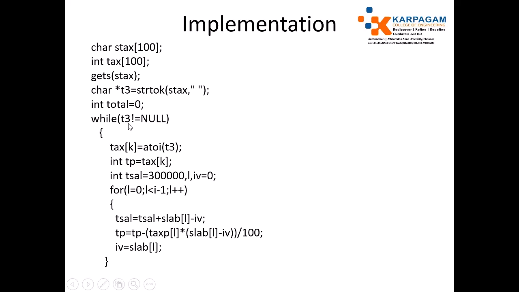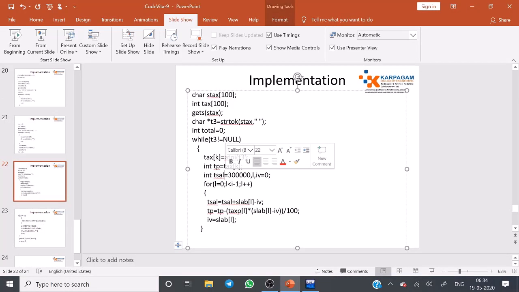Okay, so if I receive the first tax value and convert it to an integer, then store it into TP, and total salary will be calculated. Here, consider tax paid is 90,000. Total salary is initially 0, but for tax calculation from 0 to 3 lakhs we are not accumulating it. Okay, so this value may be total salary, there is a tax slab, first value of tax slab. Okay, you can take this one, just generate it.